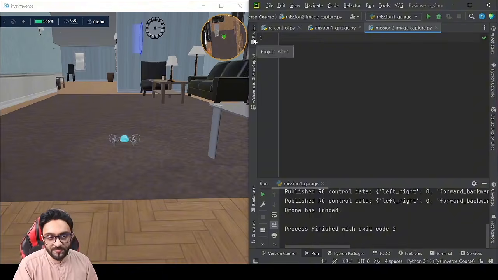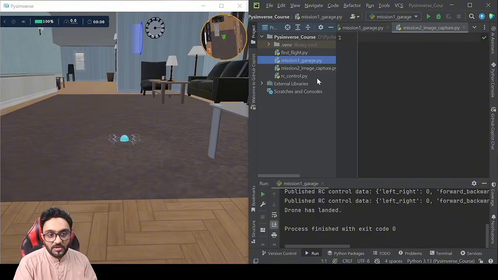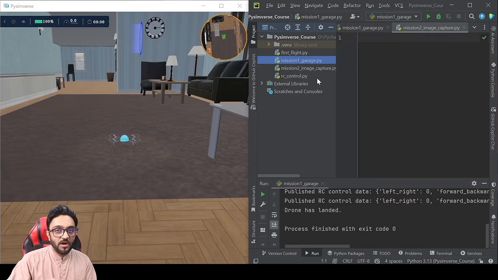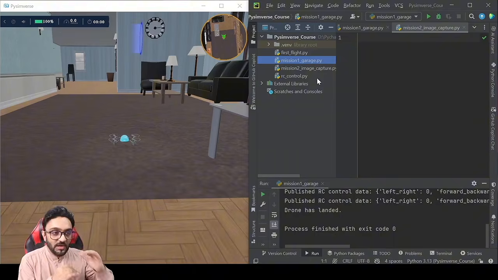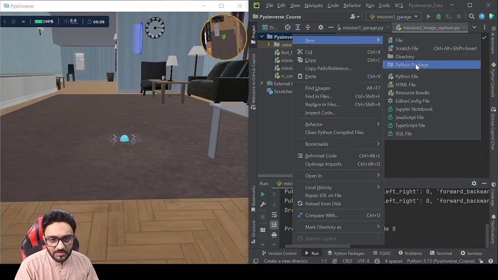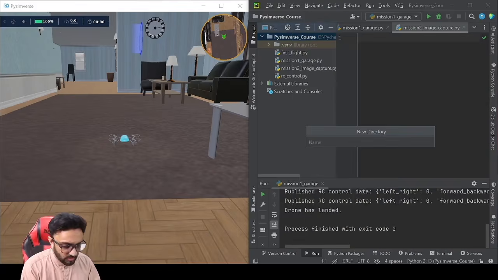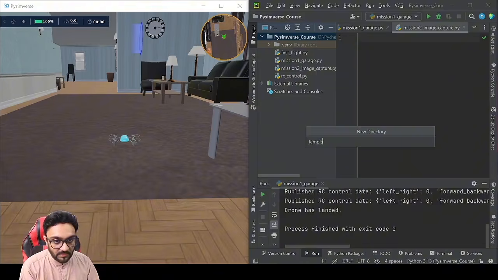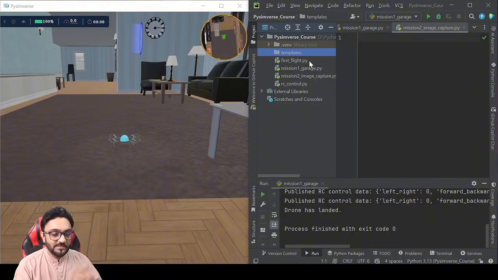So the first thing that I like to do, again, because this is something that we are doing as a template, right? So maybe in other programs, we might need to use keyboard. So if we are doing keyboard control, we should put it in a separate file, right? So I'm going to create a new directory, and I'm going to write here templates, right? So that we can later on use these.